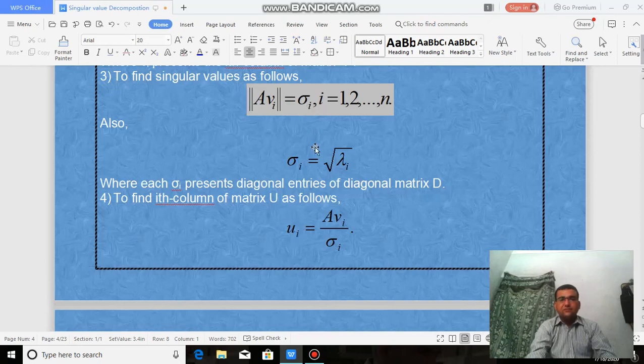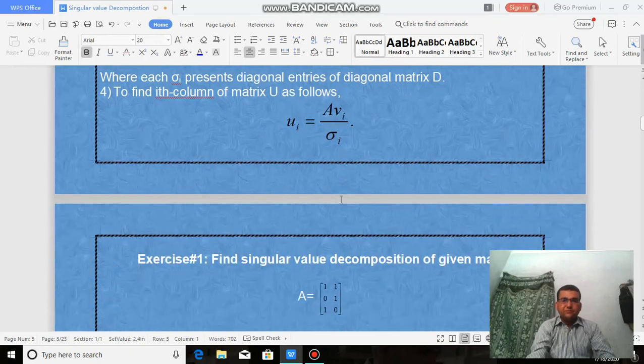Singular value, where sigma represents the diagonal entry of the diagonal matrix D. To find the ith column of the U matrix, we follow these formulas. I want to share an example with you.